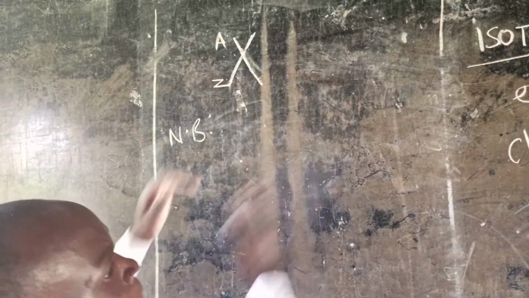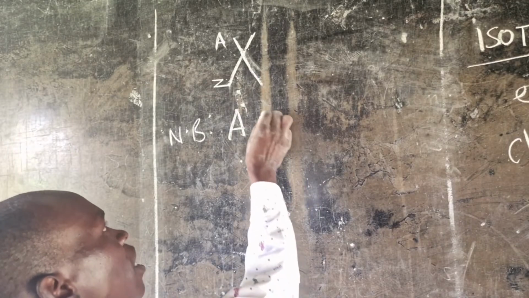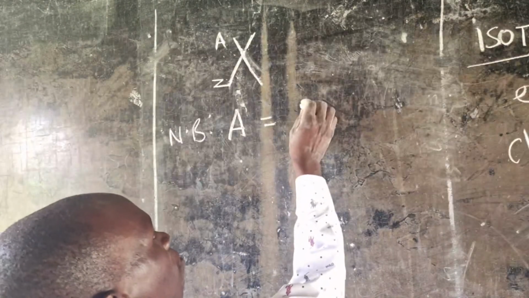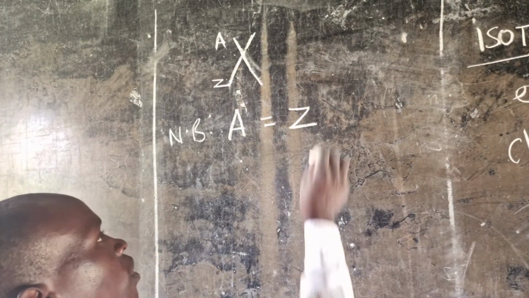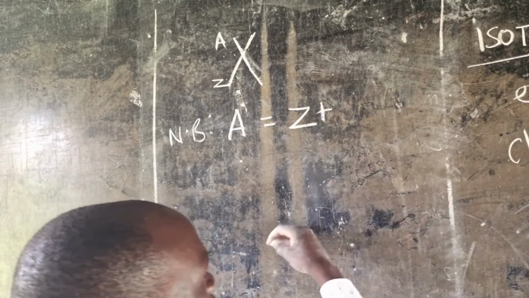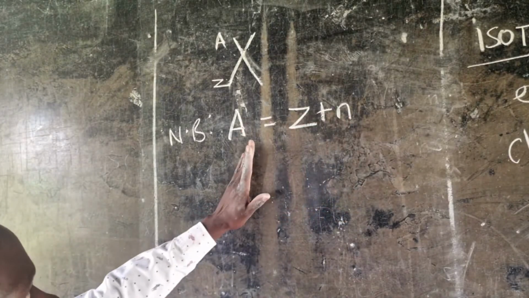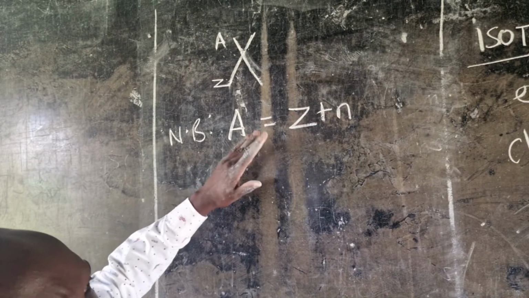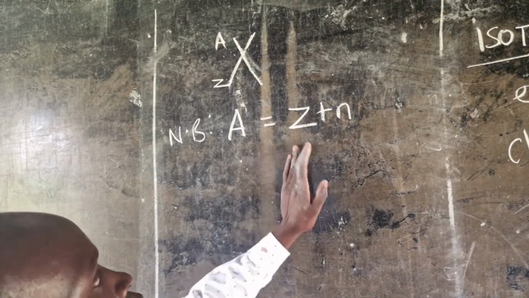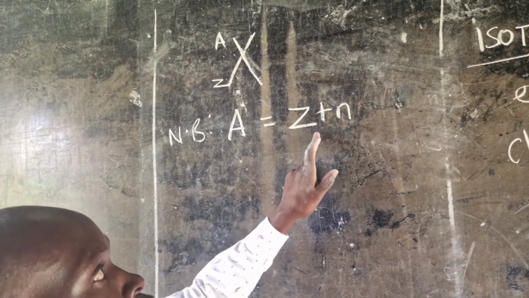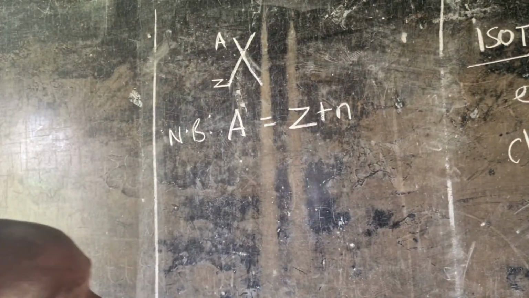The mass number is given by the number of protons, which is the same as atomic number, so Z, plus the number of neutrons inside the nucleus, so plus N. Remember, neutrons were denoted by N. So atomic mass or nucleon mass is given by the formula A equals Z plus N, where Z is atomic number or number of protons, and small n is the number of neutrons inside the nucleus.